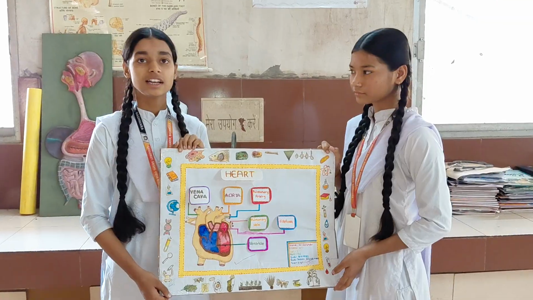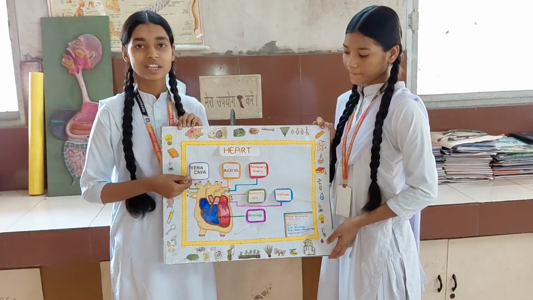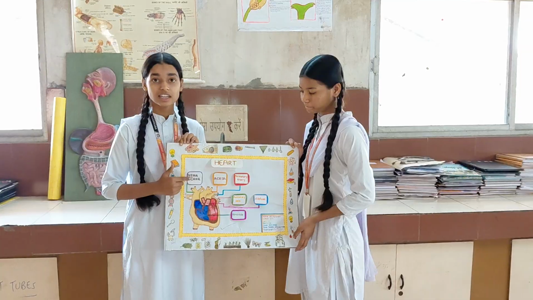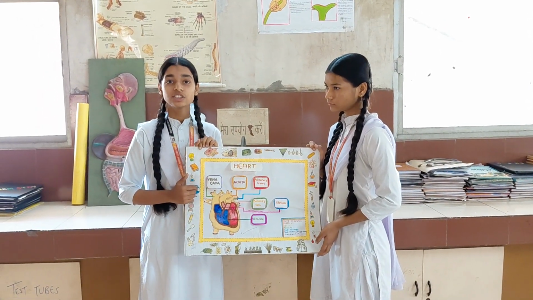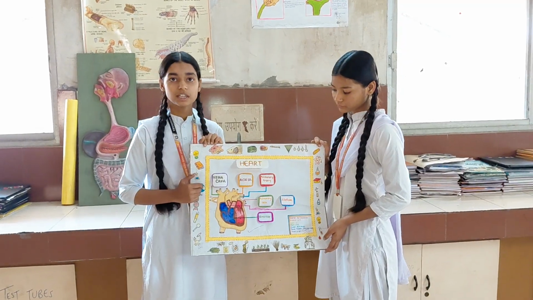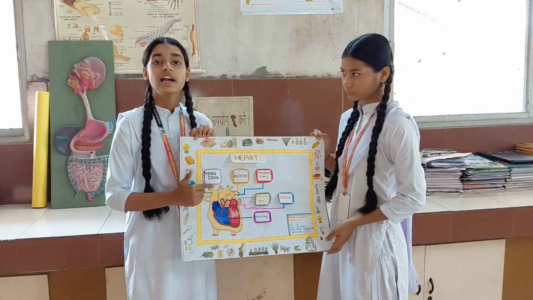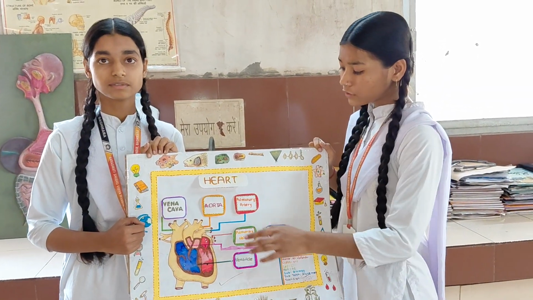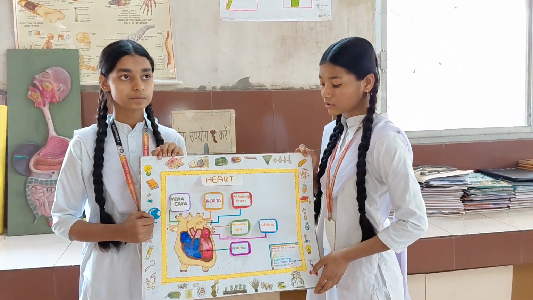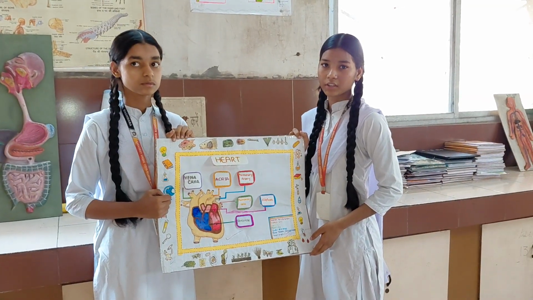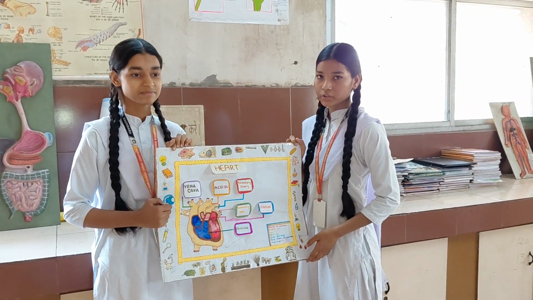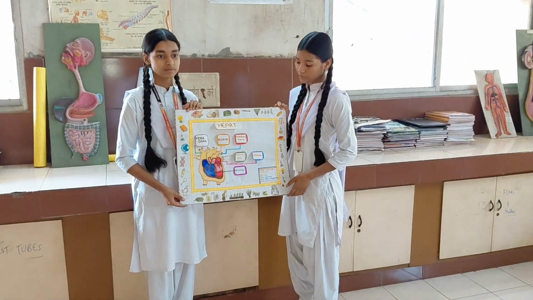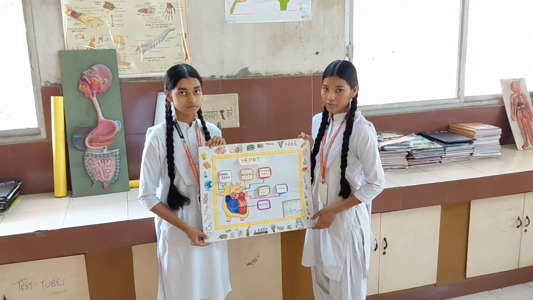Vena cava is the large vein that carries the blood to the heart. Second is the aorta. Aorta is the large artery that carries the blood from the heart. Pulmonary artery: it is the largest, and it carries the oxygenated blood from the heart and transports it to the body. Pulmonary vein: it receives the deoxygenated blood from the body and transfers it to the heart.